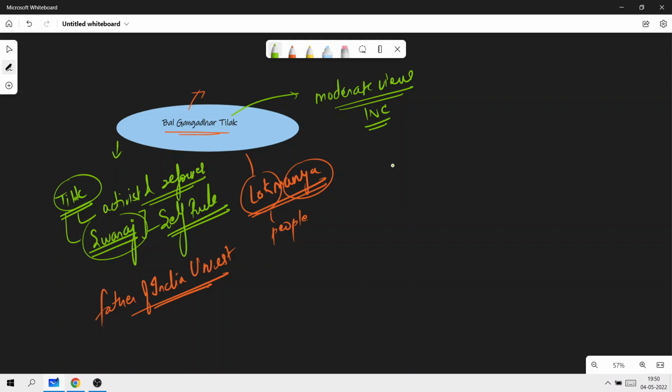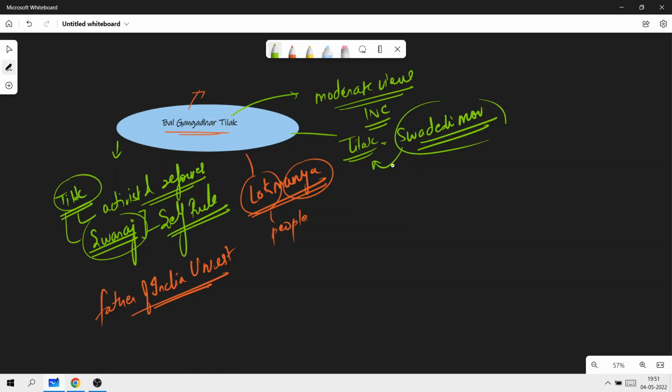Following this, the partition of 1905 by Lord Curzon was something where Tilak wholeheartedly supported the Swadeshi movement. The Swadeshi movement was where boycotting of British goods was done. So Tilak was an important personality pertaining to this movement.